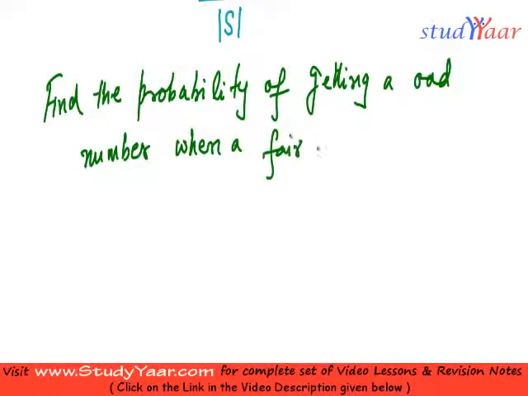A fair dice is something in which I do not have any biases. There is an equal probability of getting any one particular number. So, find the probability of getting an odd number when a fair dice is thrown.